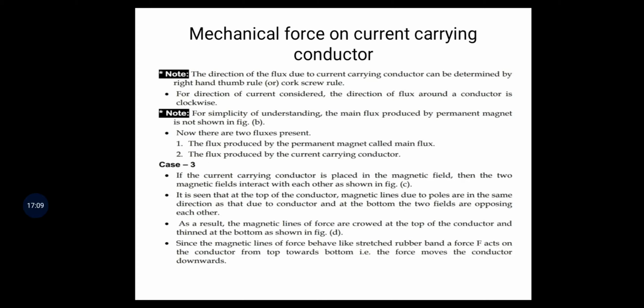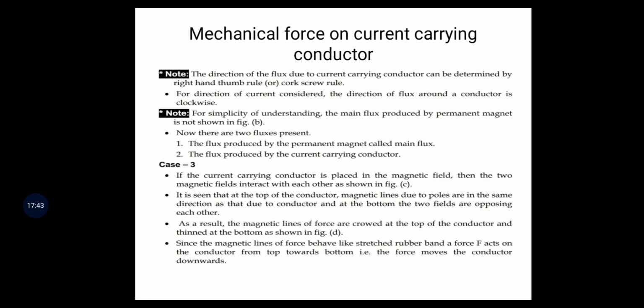It is seen that at the top of the conductor, magnetic lines due to poles are in the same direction as that due to the conductor, and at the bottom the two fields are opposing each other.